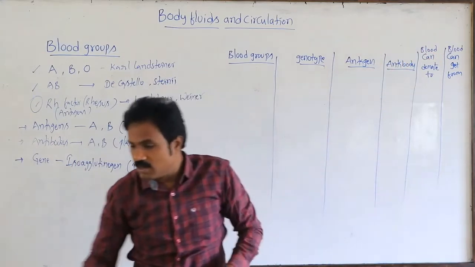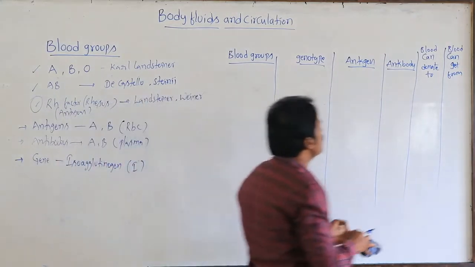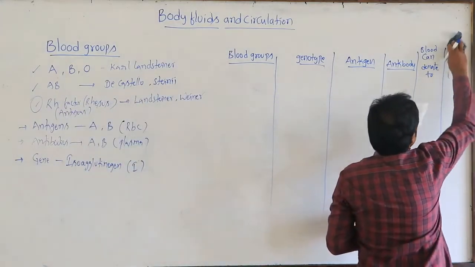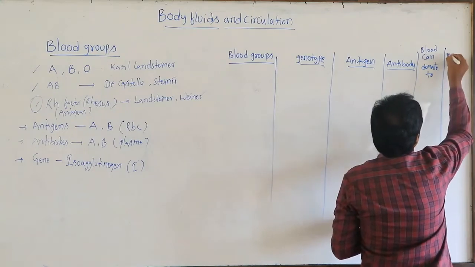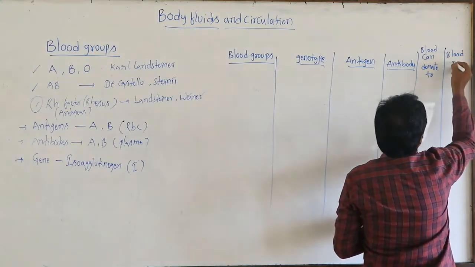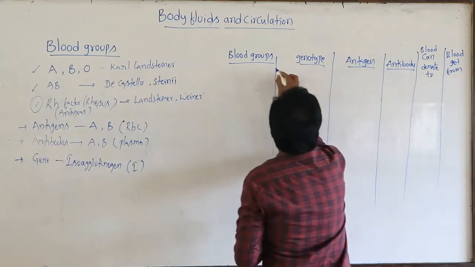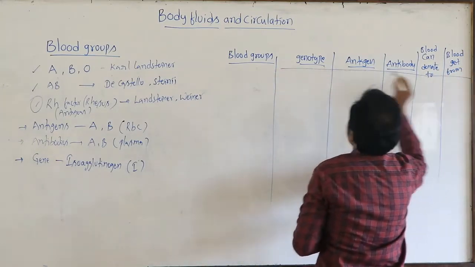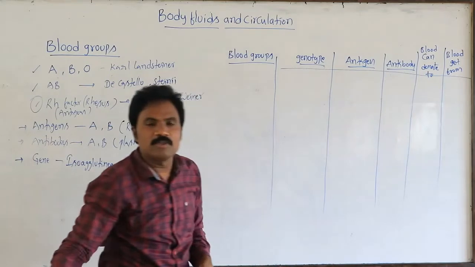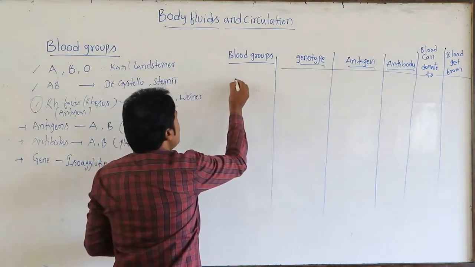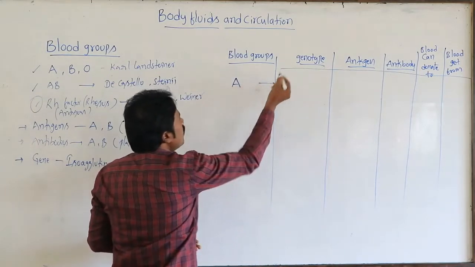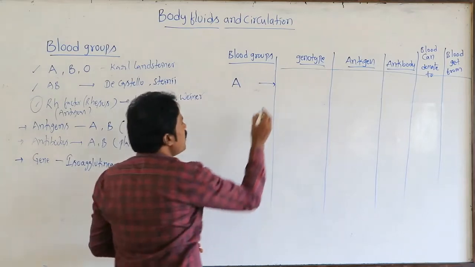Where will it be taken from? Such types of blood and all. What type of blood groups are there? Normally, blood group A. What is the genotype of blood group A?